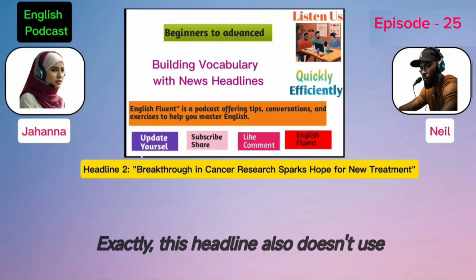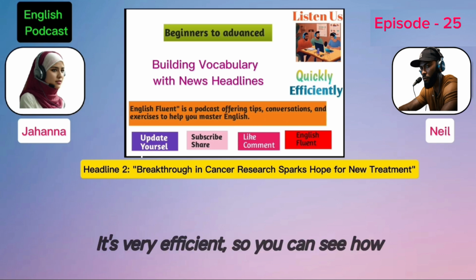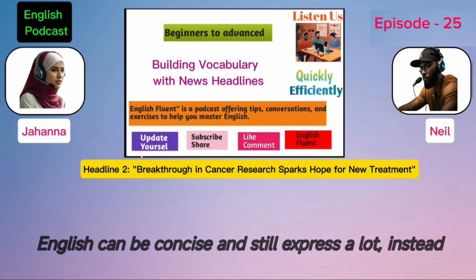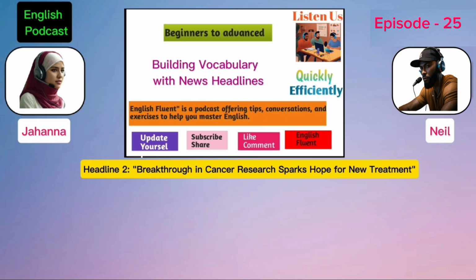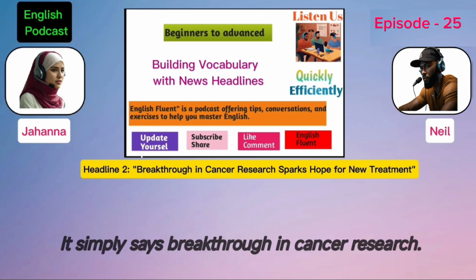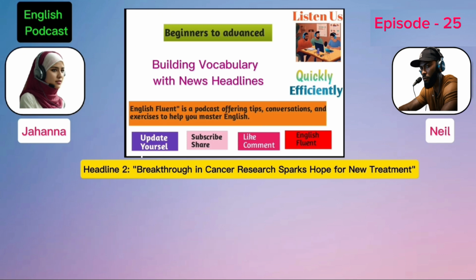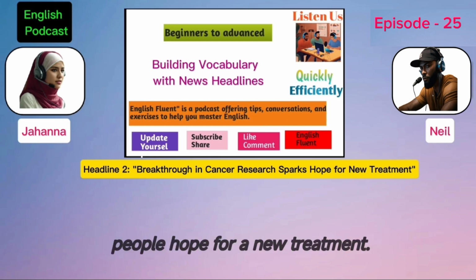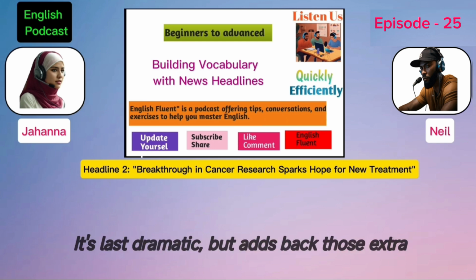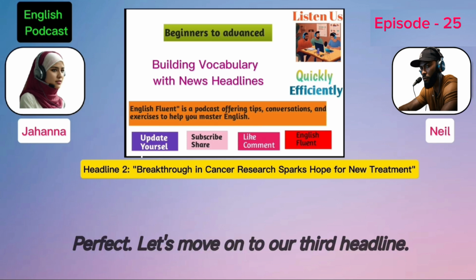Exactly. This headline also doesn't use unnecessary words. It's very efficient, so you can see how English can be concise and still express a lot. Instead of a breakthrough in the field of cancer research, it simply says breakthrough in cancer research. To rephrase it for everyday language, we could say, a new discovery in cancer research is giving people hope for a new treatment. It's less dramatic, but adds back those extra words. Perfect. Let's move on to our third headline.